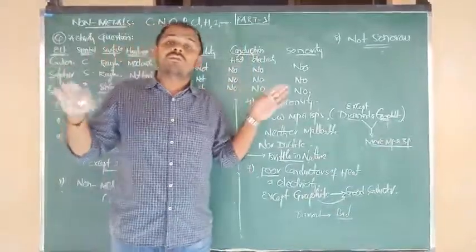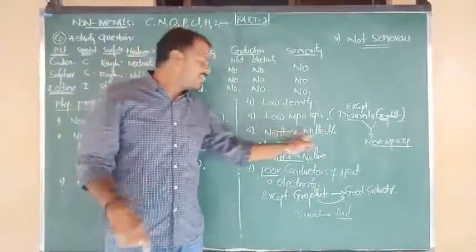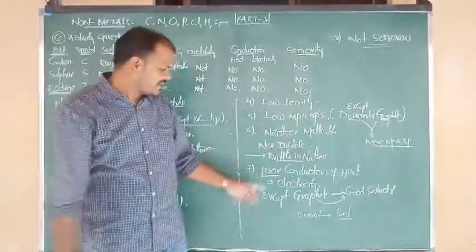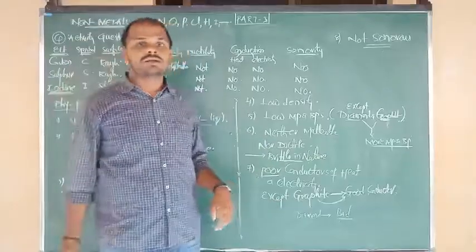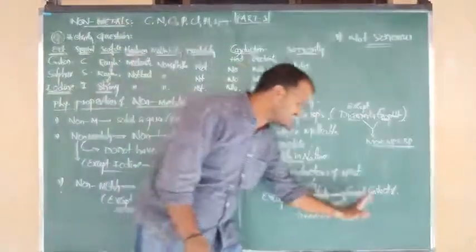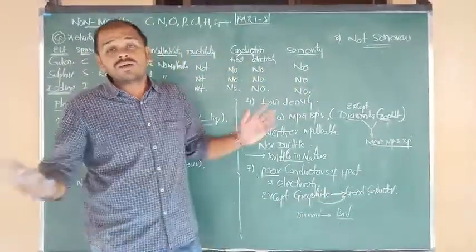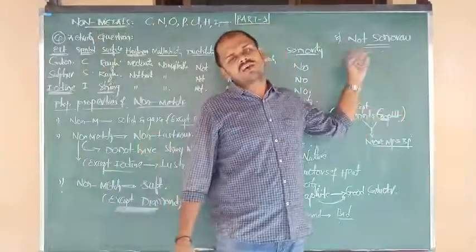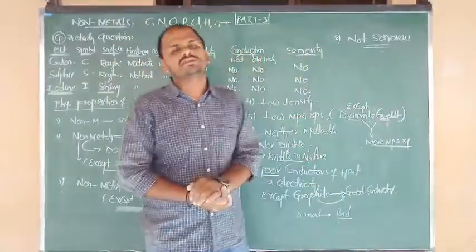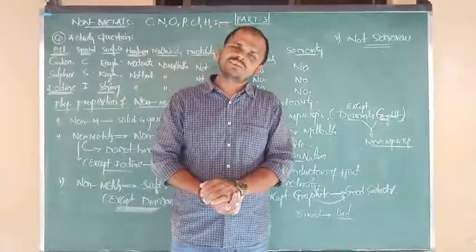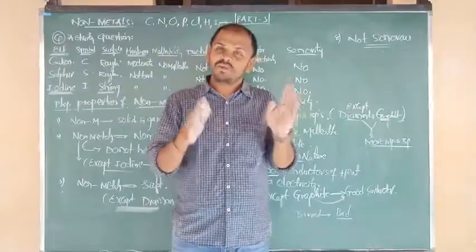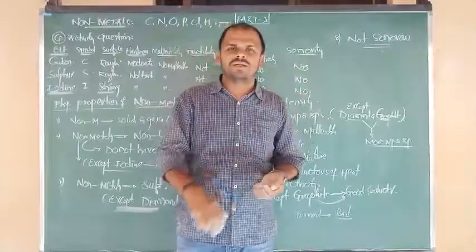Next, metals are malleable and ductile, but non-metals are neither malleable nor ductile; they are brittle in nature, meaning if force is applied they break. Metals are good conductors of heat and electricity, but non-metals are poor conductors, though graphite is a special case and acts as a good conductor. Most metals are sonorous, but non-metals are non-sonorous; they won't produce any sound upon striking a hard surface. So in tomorrow's class, we are going to discuss the comparison of physical properties of metals and non-metals. You know all of this, but we will make it in the form of a table. Okay? Good.